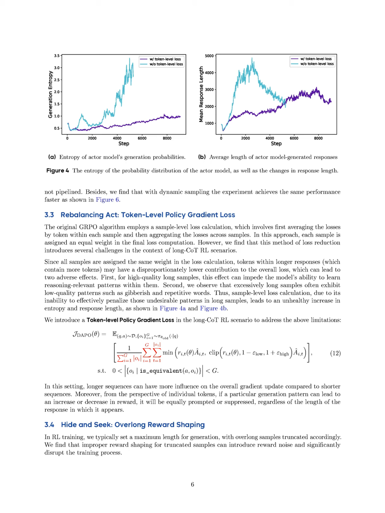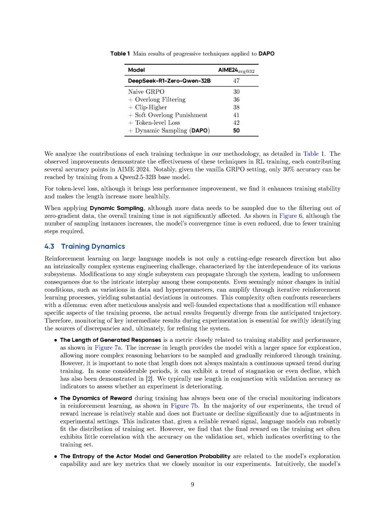The authors also note that the sample-level loss calculation in GRPO may disproportionately penalize longer responses, which can lead to unhealthy increases in entropy and response length. These limitations could significantly affect the practical application of DAPO in RL training scenarios by reducing the model's ability to generalize and effectively learn complex reasoning patterns.